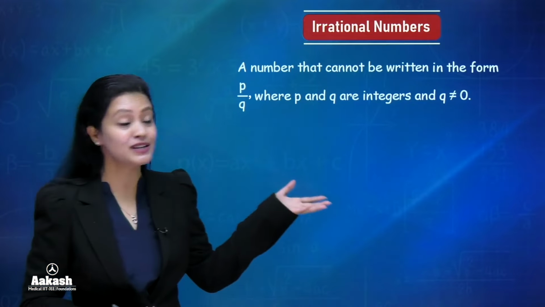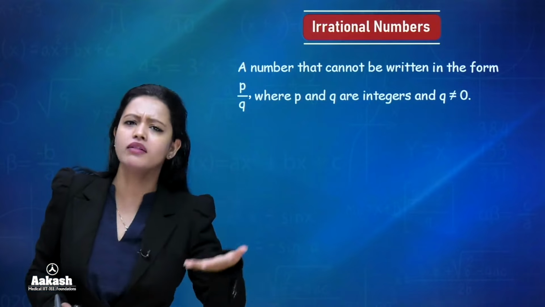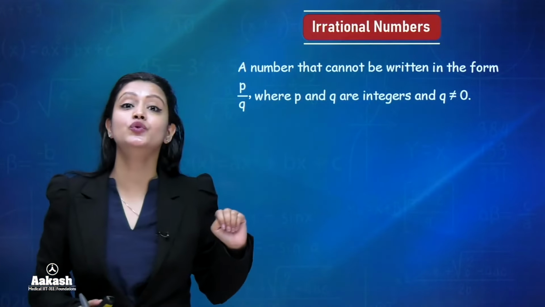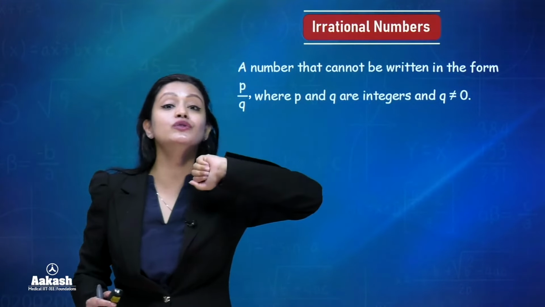आप लोगों ने 9th grade में पढ़ा ही होगा कि what are irrational numbers? So irrational numbers are numbers that are not rational or that cannot be written in the form P by Q, where P and Q are what? They are integers and the denominator Q is not equals to 0.